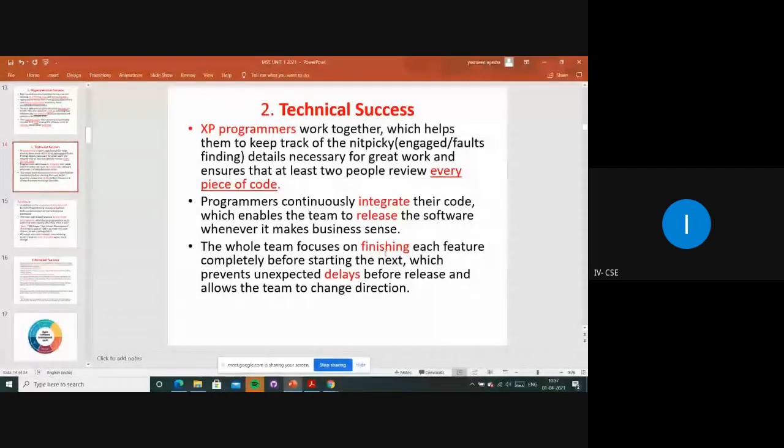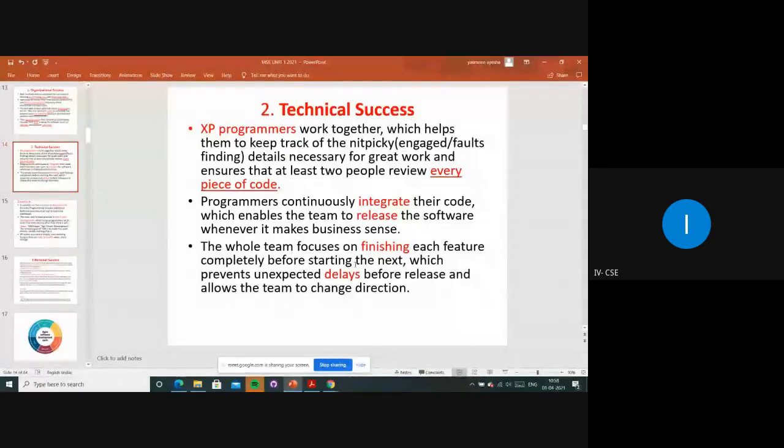They will be finishing in time, and whatever delays happen, they will be releasing into new versions, right? If anything happens to the code at release time, if any problem has happened, it allows the team to change directions, okay.